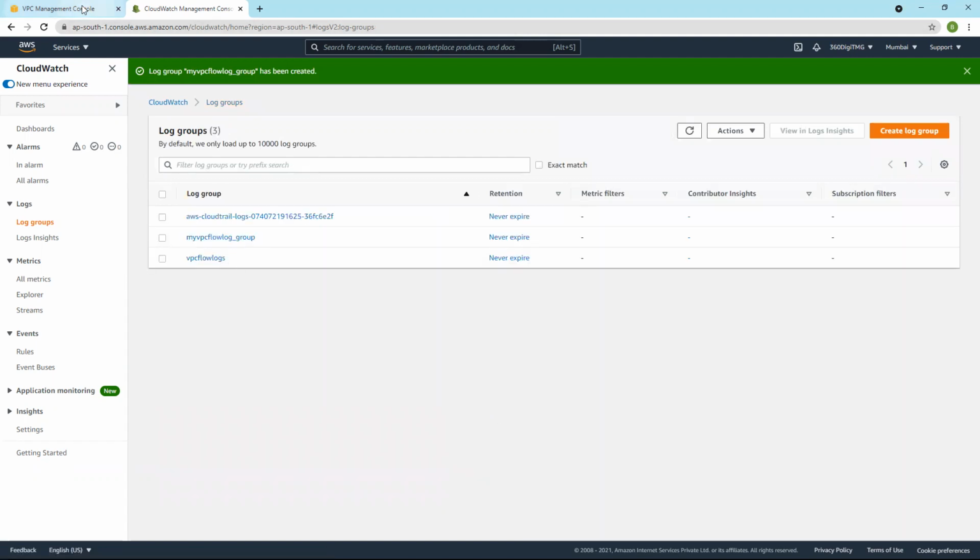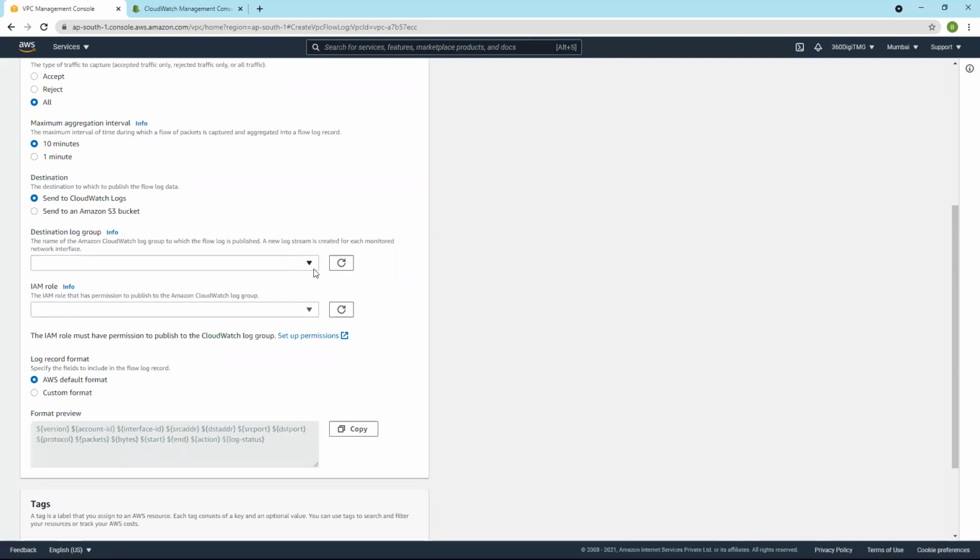Let's go here and select the destination group. It's not there. Refresh. It's there now. And IAM role. We don't have an option called new IAM role, but here itself we have set up permissions. From here itself you can create an IAM role.